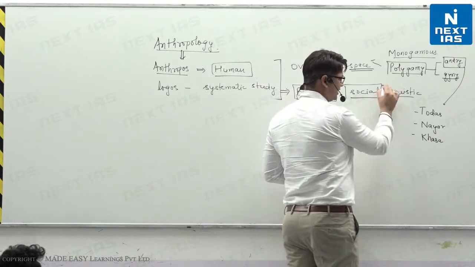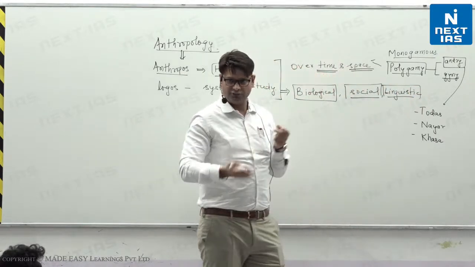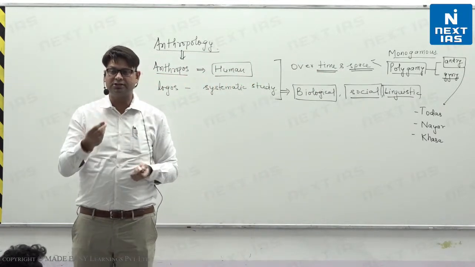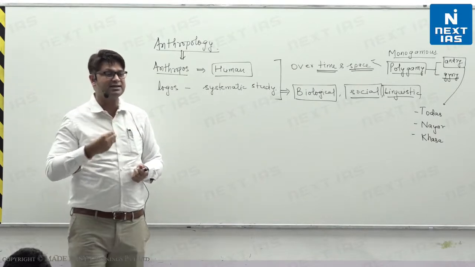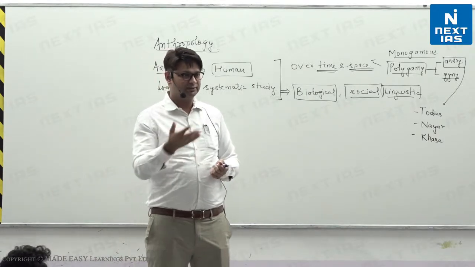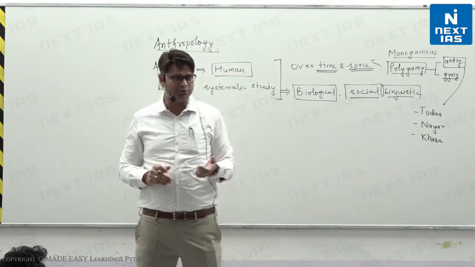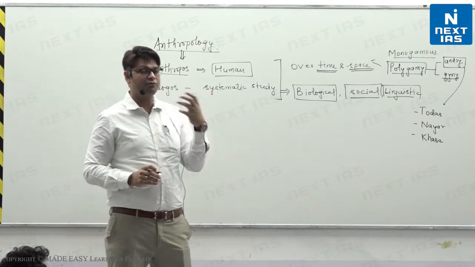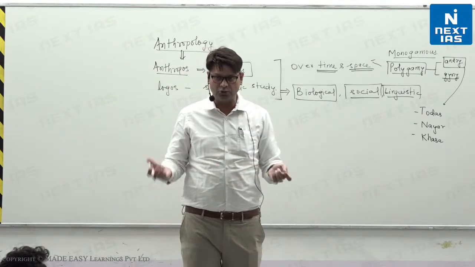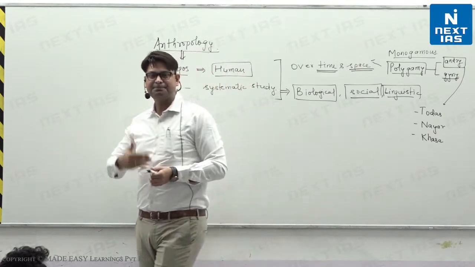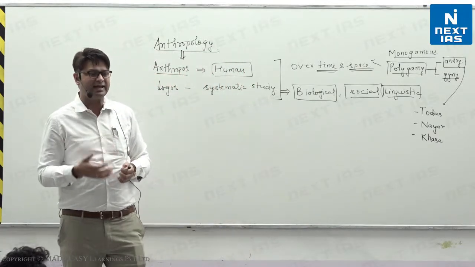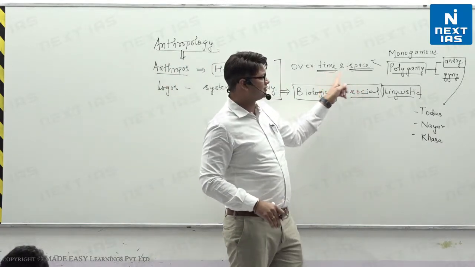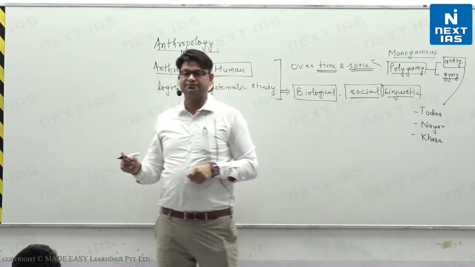Similarly, the linguistic aspect, so over time, evolution of language, because our ancestors, monkeys, are not capable of the use of language the way we speak. Can they articulate the way I'm doing it? The tone modulation or use of words in the way to influence people? No, they cannot do it, right? They at best can make some cries, hoo hoo or whatever, but they cannot use language. So evolution of language and linguistic diversity, right?